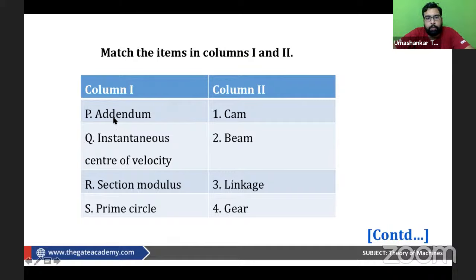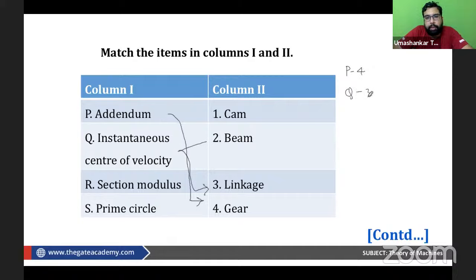What about the rest of you, my dear? So we can simply connect the following. So addendum is something related with gear, we very well know. The radial distance between the pitch circle and the addendum circle is what we call addendum. Instantaneous center of velocity is something related with the linkages, right? So P is matched with 4.